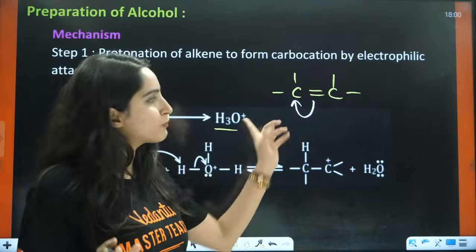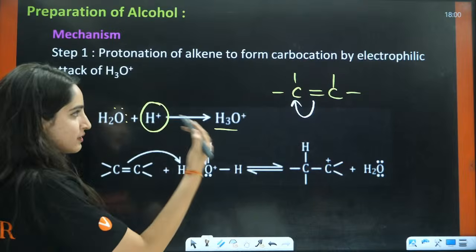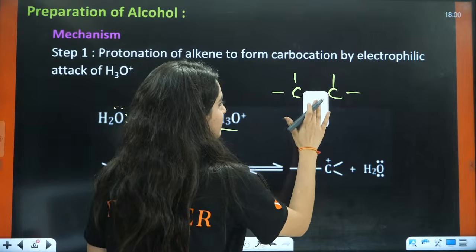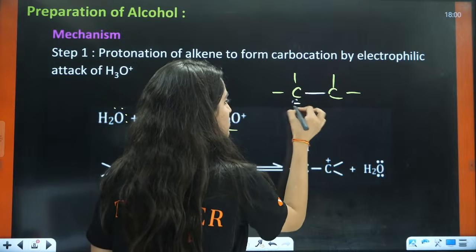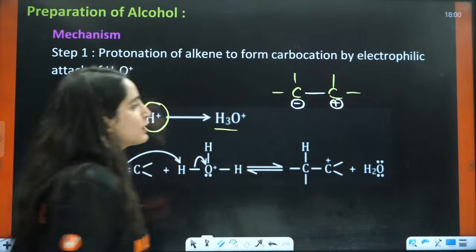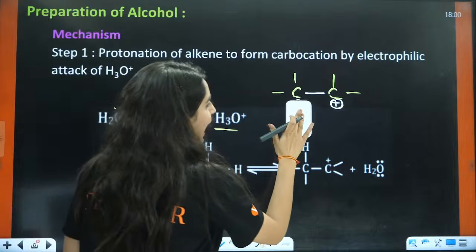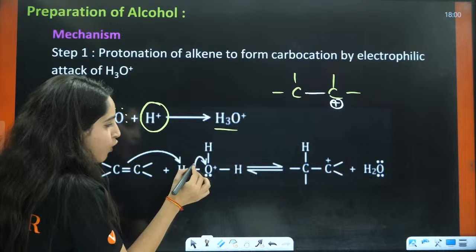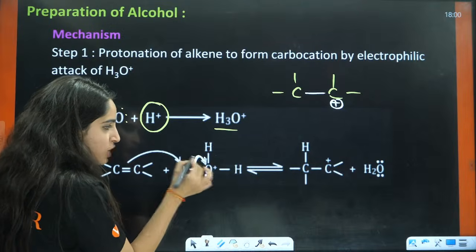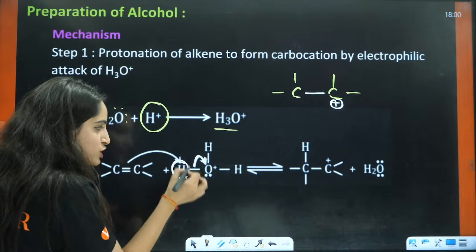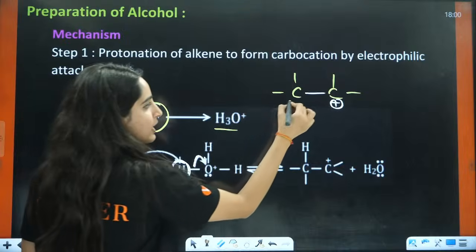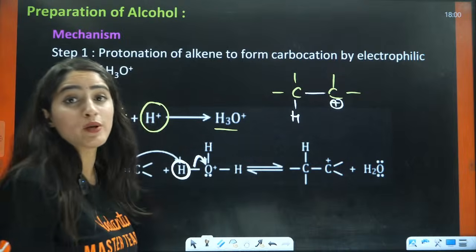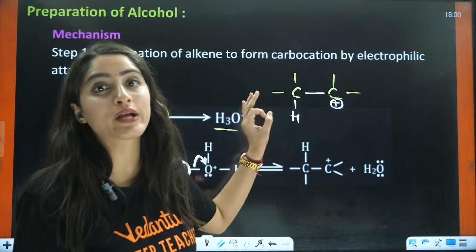Now I am assuming that both are symmetrical, so it will jump on either side. That means it will be like this. This will be a single bond, this will be a negative and a positive. And to this negative, one hydrogen will be added, that is liberated by this hydronium ion. How? Because the electrons are going to jump here and this H positive is going to attack here and it will be this. Now you will have the formation of carbocation.